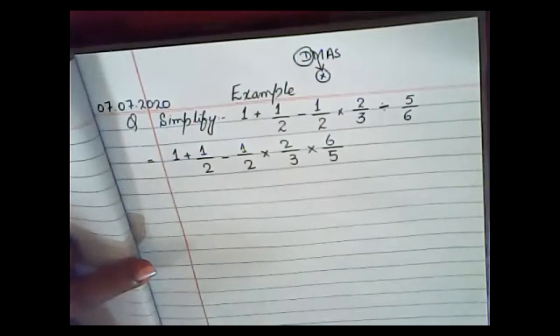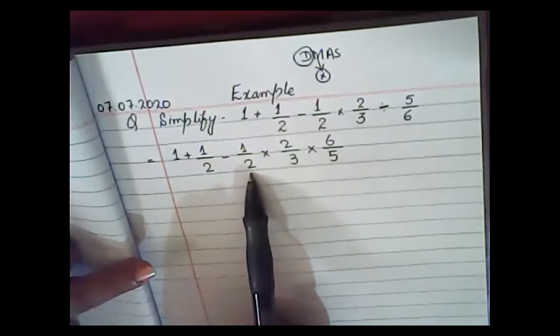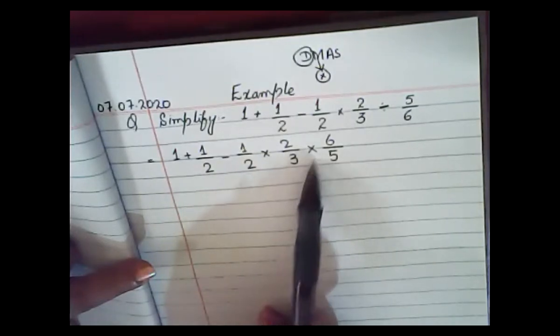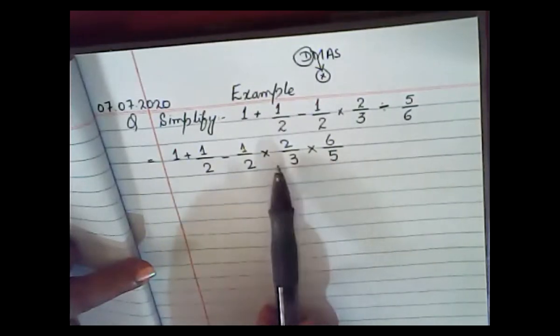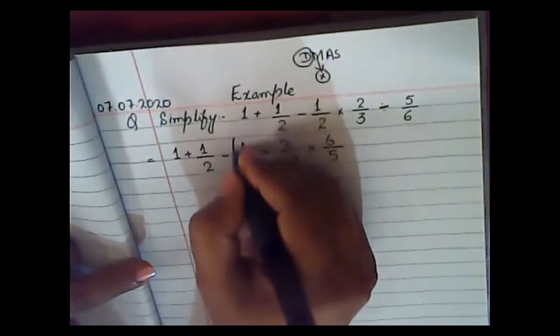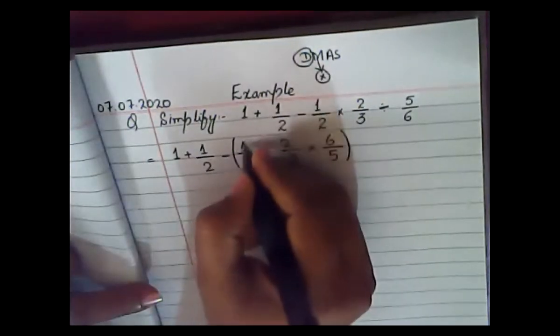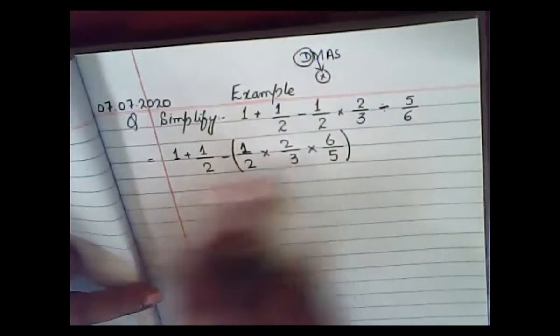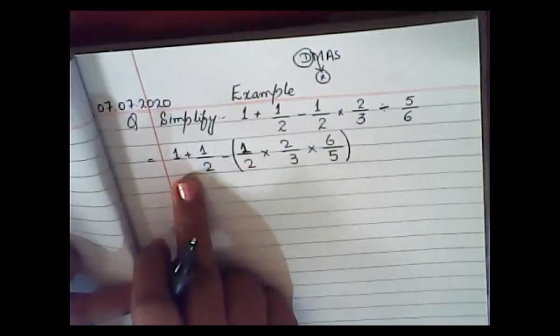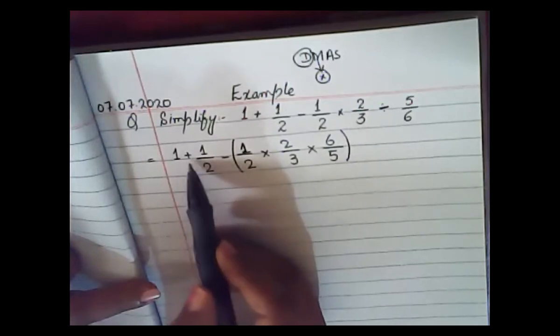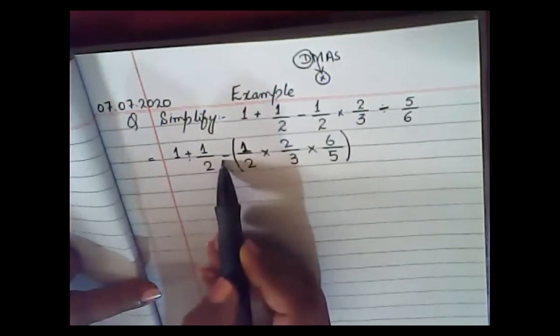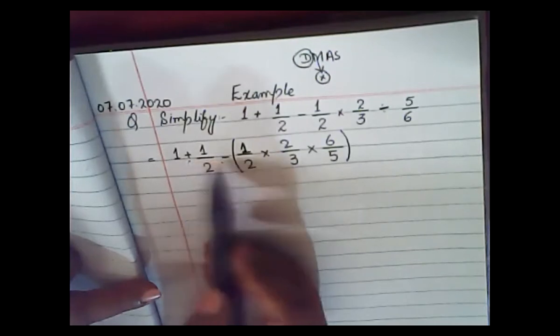For multiplication, first you will identify which fractions are multiplying with each other. If I look carefully, 1 upon 2 multiplied by 2 upon 3 multiplied by 6 upon 5. So they are multiplying with each other. I will make brackets here to make my calculation easier. It will be clear that I have to multiply only these fractions, not the others. Why? Because in between them there is a sign of addition and subtraction. So please forget about addition and subtraction.